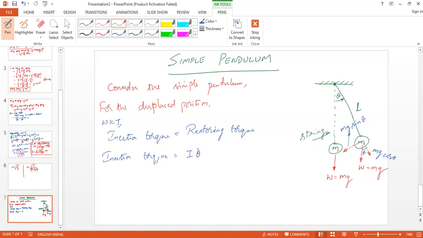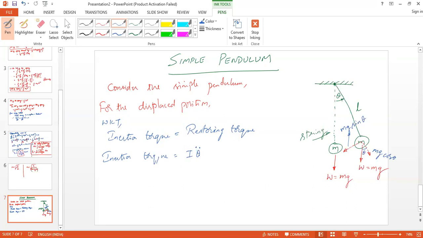Since it is a rotating, oscillating system, the inertia torque is I theta double dot.